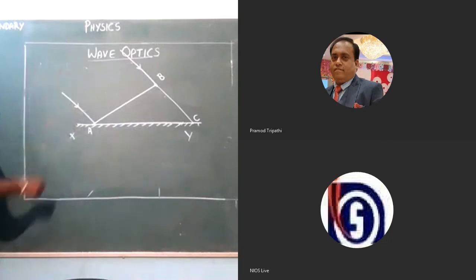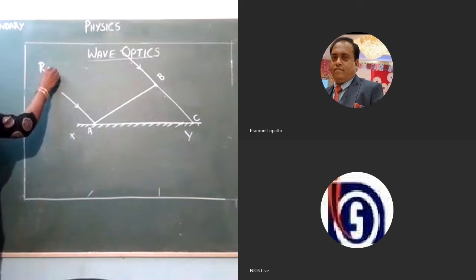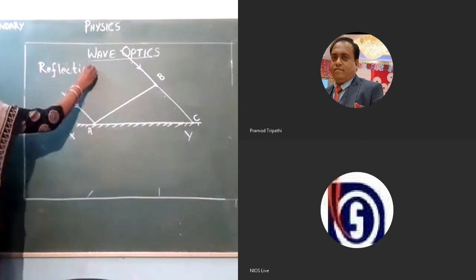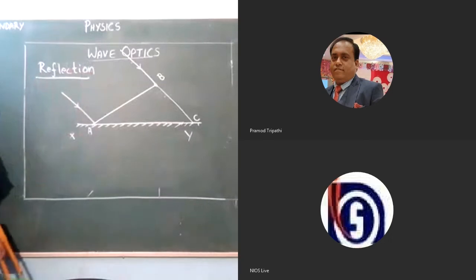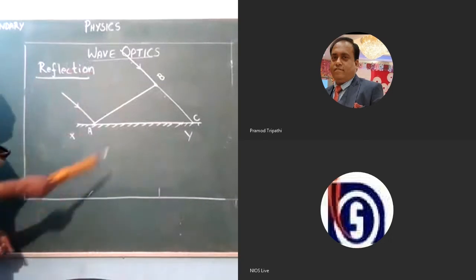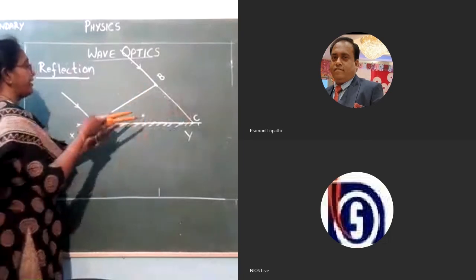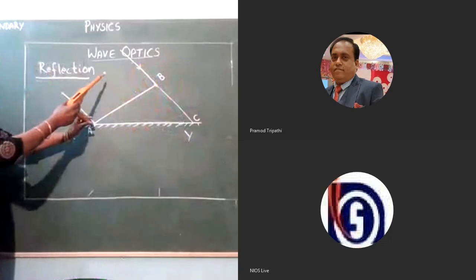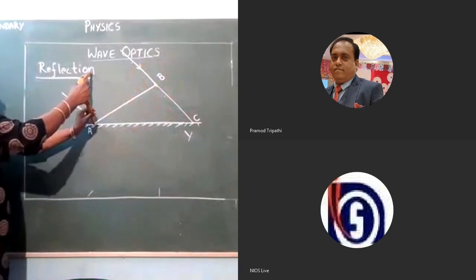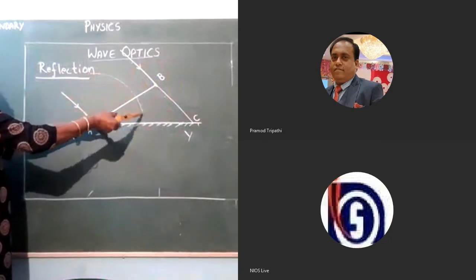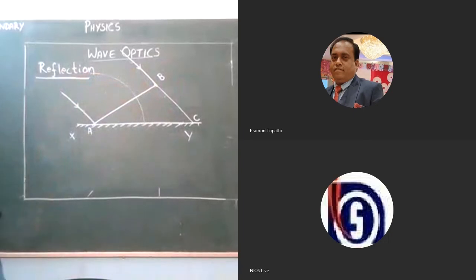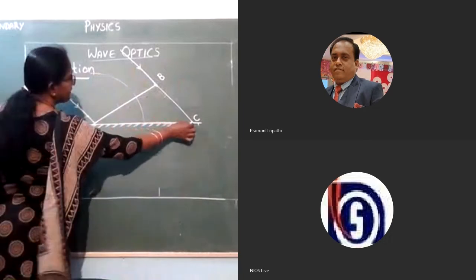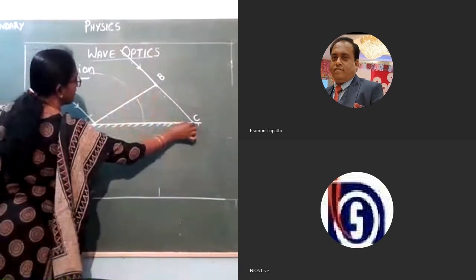In reflection of light, the basic principle is that the speed of light will remain the same. Since the speed remains the same, the distance covered is BC. The secondary wavelets will grow to an arc of radius equal to BC. Draw a tangent from C to the arc.